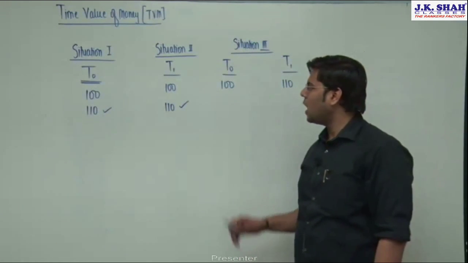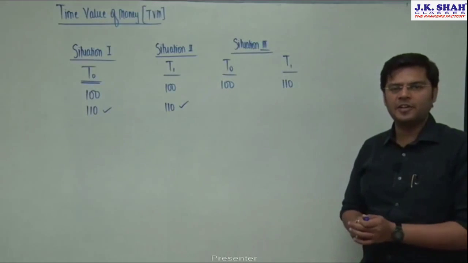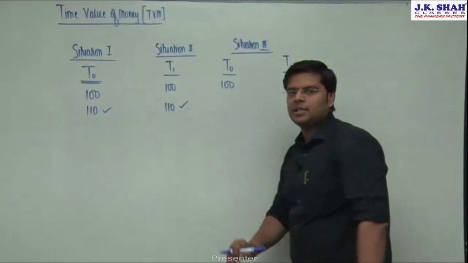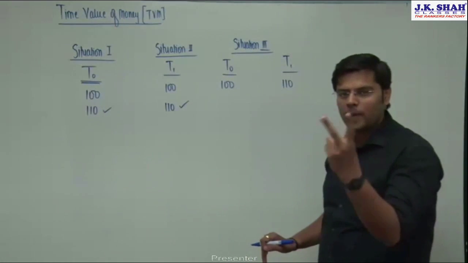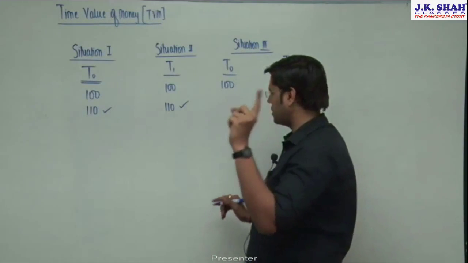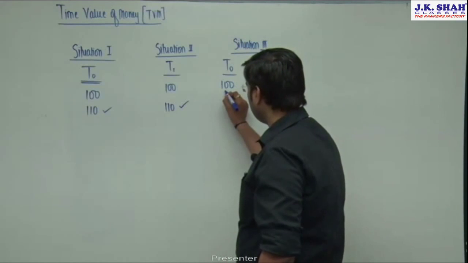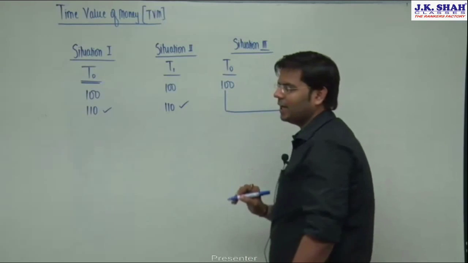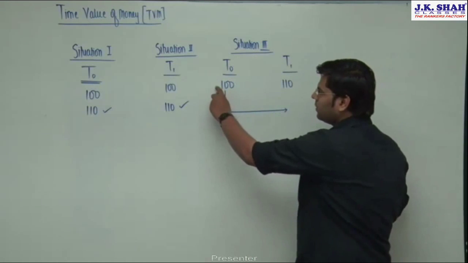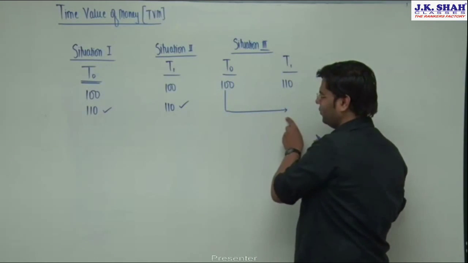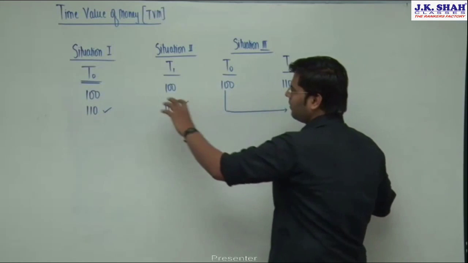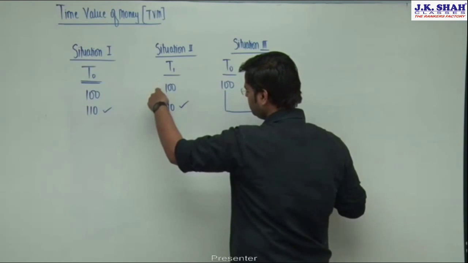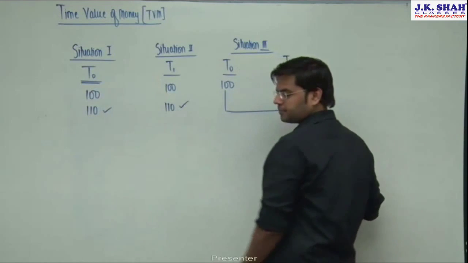So what should we do? How can we eliminate the timing difference? Two techniques are available to eliminate this timing difference. One, you convert the present value of money to future value. If you do that, you actually come to situation 2, because both future values are comparable.